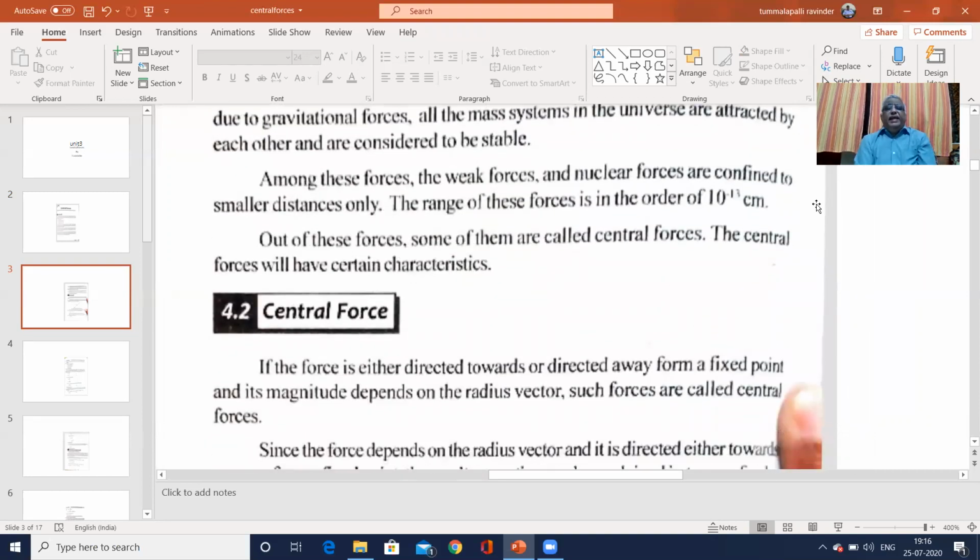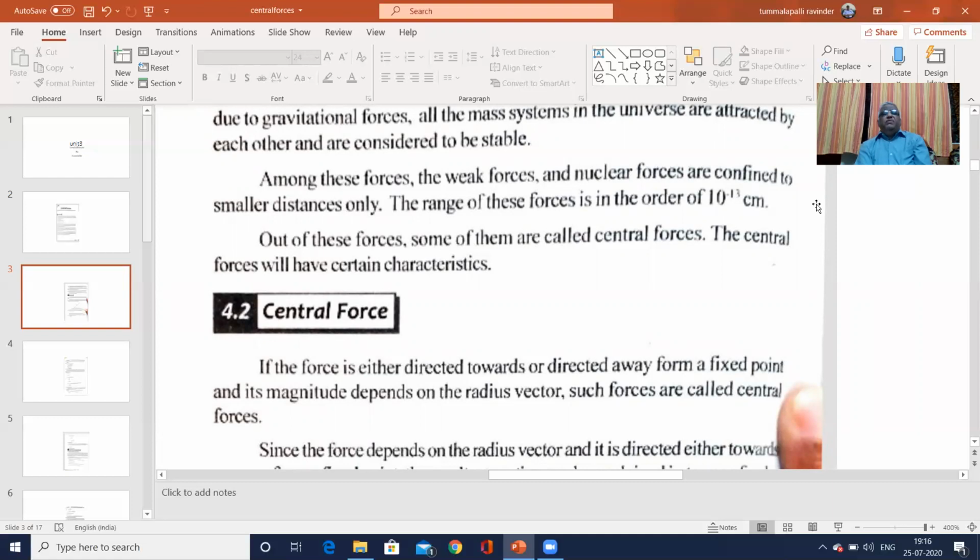If a force is directed either towards or away from a fixed point, and its magnitude depends upon the radius vector, such forces are called central forces. Once again, the force is either directed towards or directed away from a fixed point, and its magnitude depends upon the radius vector. Such forces are called central forces.